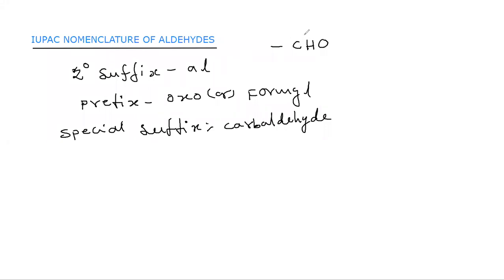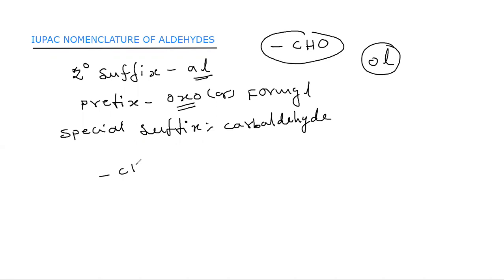So the functional group of aldehydes is CHO, and the secondary suffix for this one is al, and for alcohols, ol. Remember this one, al, ol. And the prefix for this one is oxo. So whenever your CHO is acting as a substituent, then you can name it as oxo or formyl. And the special suffix is carbaldehyde. And this CHO is also a terminal functional group. That means the CHO will always be present at the end of the carbon chain.